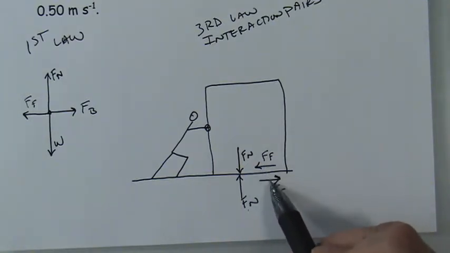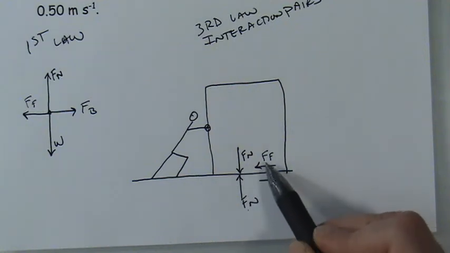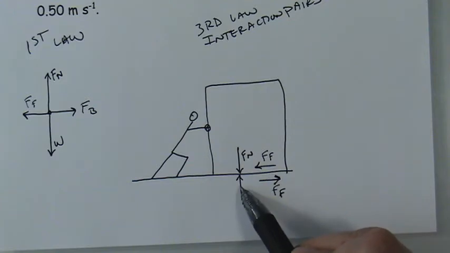And so when I draw these two, if you notice, I draw them on different objects. Here's the force acting on the box. Here's the force acting on the floor. Here's the force acting on the box. Here's the force acting on the floor.